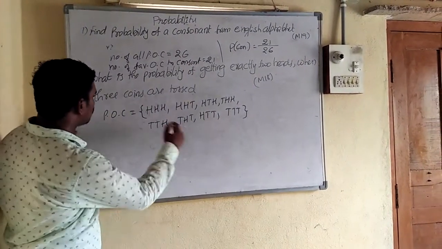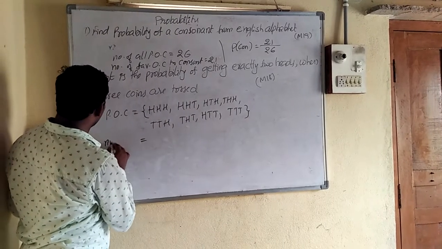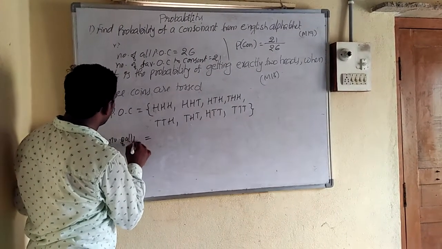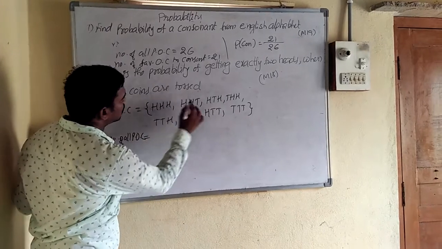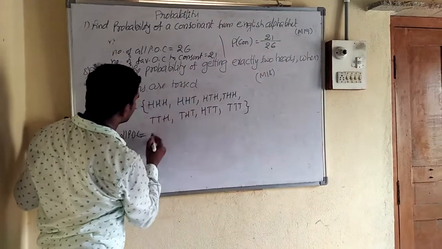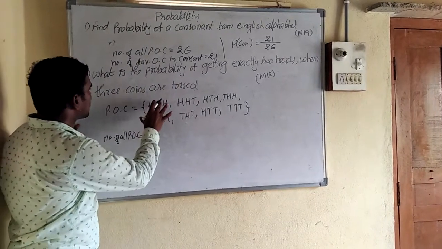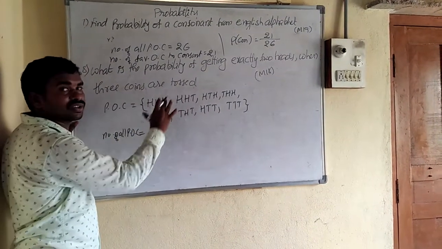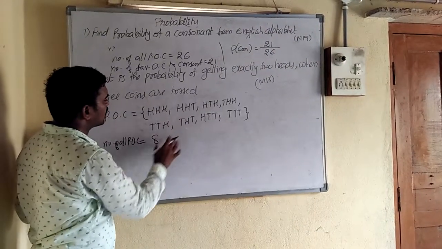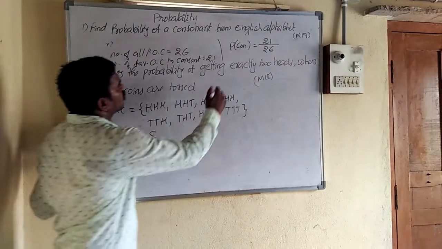Okay, now how many are there? The number of all possible outcomes. How many are there? 1, 2, 3, 4, 5, 6, 7, 8 are there. Now take the question. This is the random experiment: 3 coins are tossed. So how many possible outcomes are there? 8 are there.